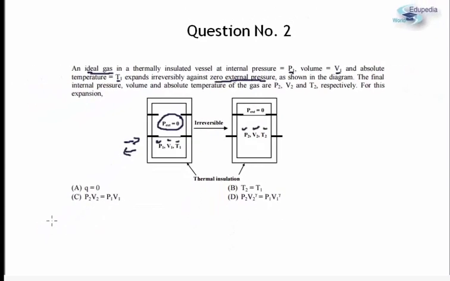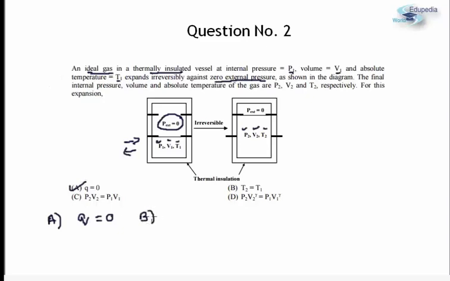Let us look at option A. Option A states that Q is equal to 0. Obviously this is going to be a correct answer, because as already mentioned in the question, the vessel is thermally insulated. Since it's thermally insulated, there will be no heat exchange in the process and Q is going to be 0.